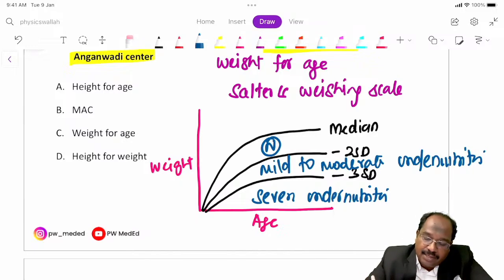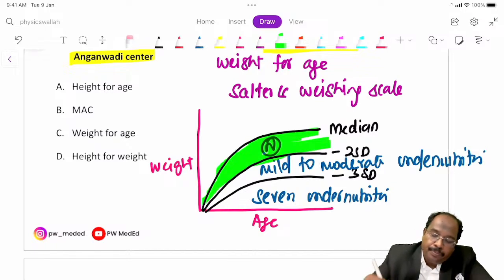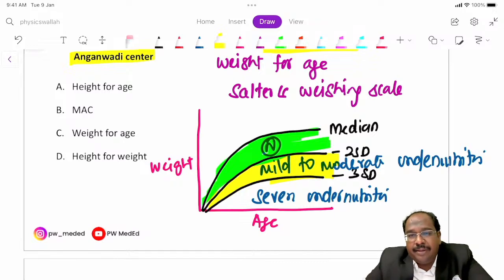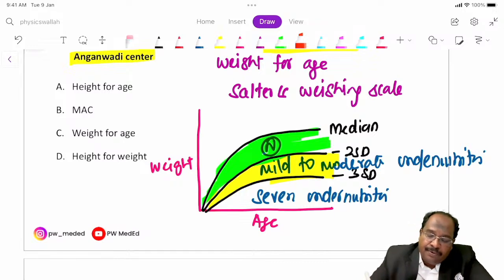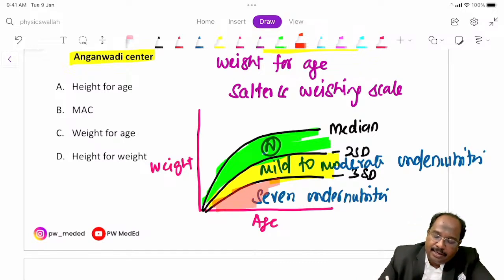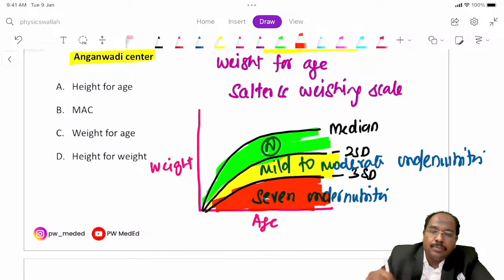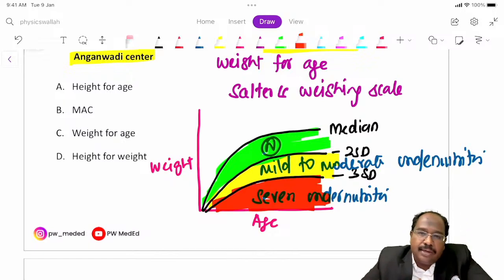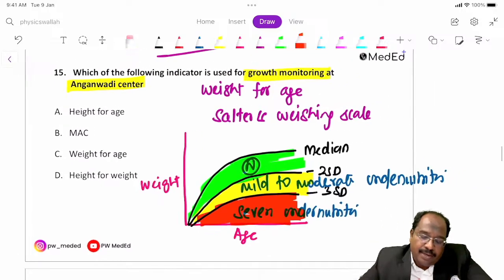We have color coding. Normal is green, mild to moderate is yellow, and severe undernutrition is red. The baby's weight is checked monthly.